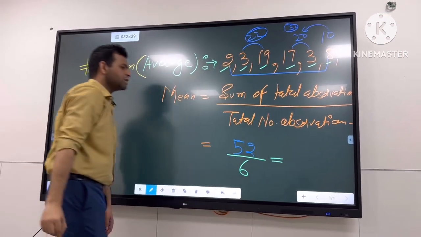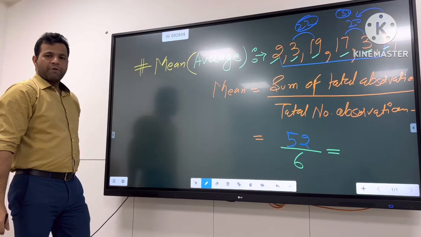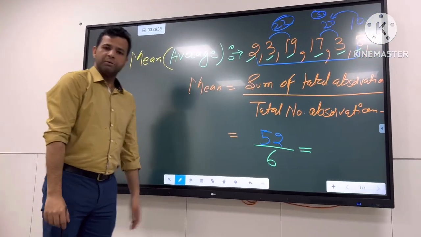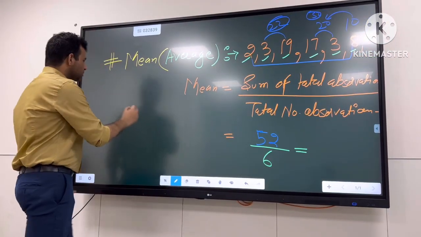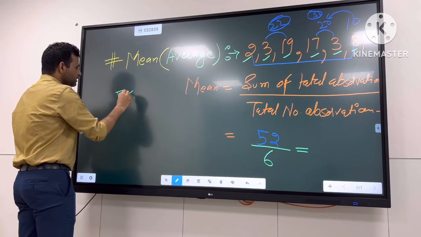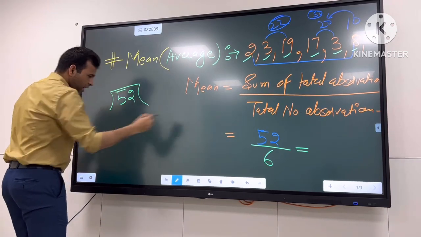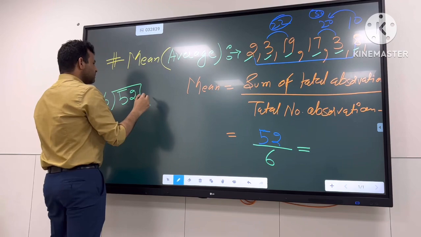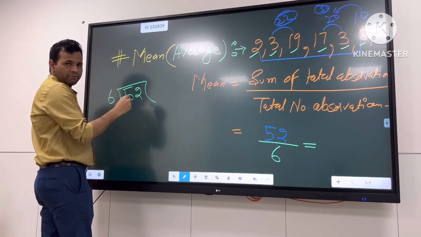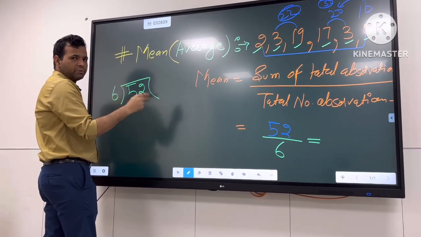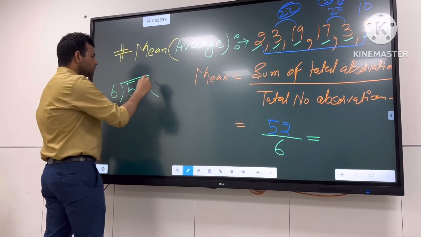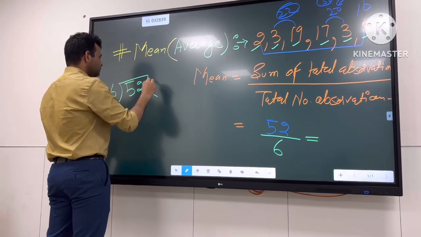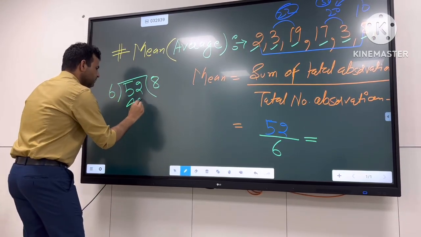And what is 52 divided by 6? If I want to find out, you can find it in decimal, or we can solve it. So I can solve it here. So I can divide, that is 52 divided by 6. So I have 6 sixes are 36, 6 sevens are 42. Guys, count with me. 6 sevens are 42, 6 eights are 48.